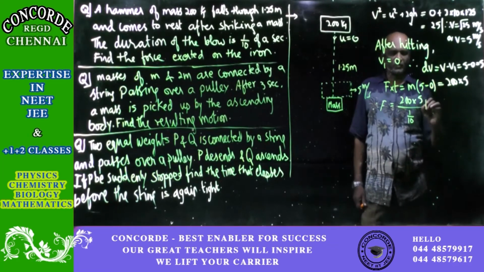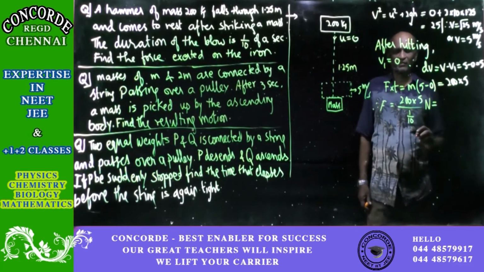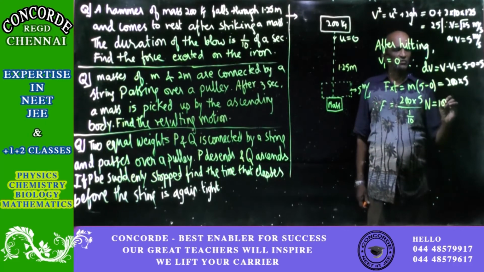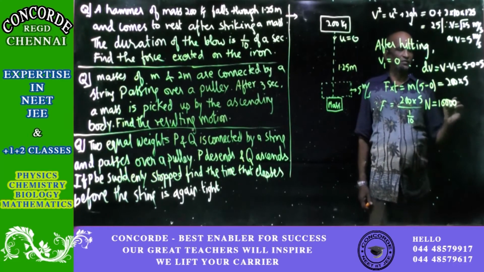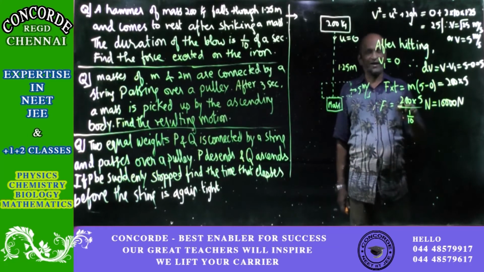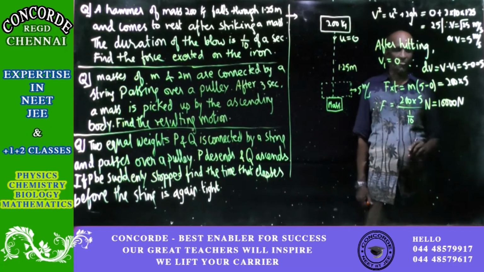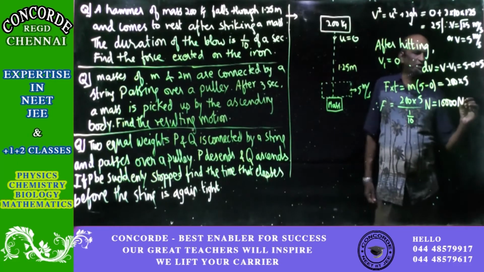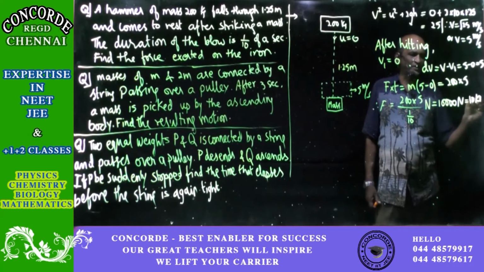So now this force will be in newtons. That will be equal to 10,000 newtons, you check it, calculate and see. The 10 going there becomes 200 multiplied by 10. That is 2000 into 5, which is 10,000. And he is asking us only the force. So divide this by 1000. So it will become 10 kilonewton. So that is the answer.